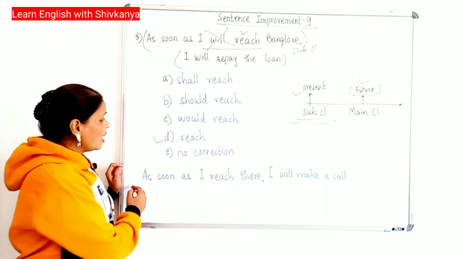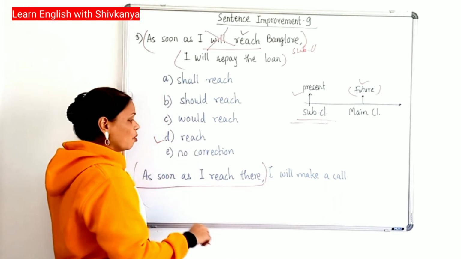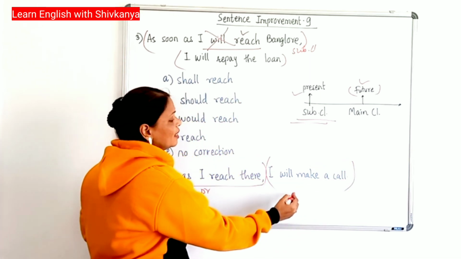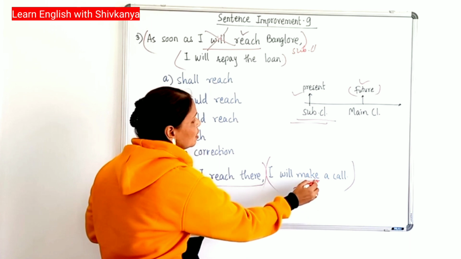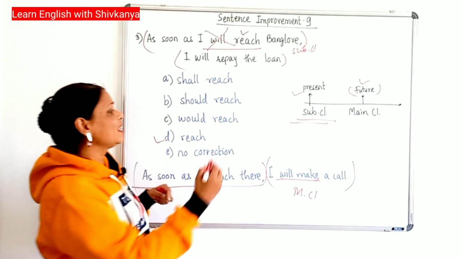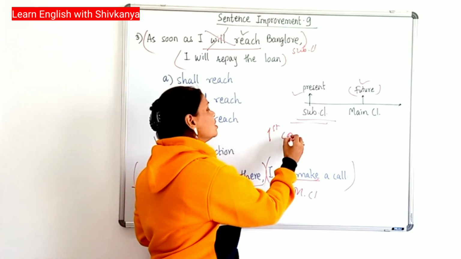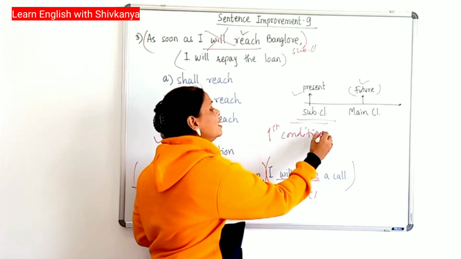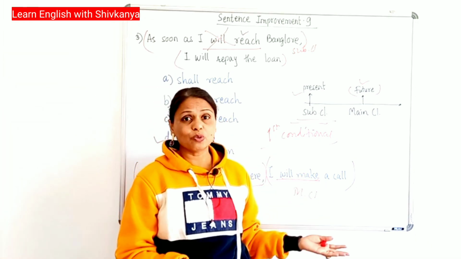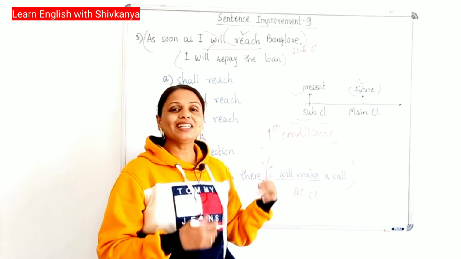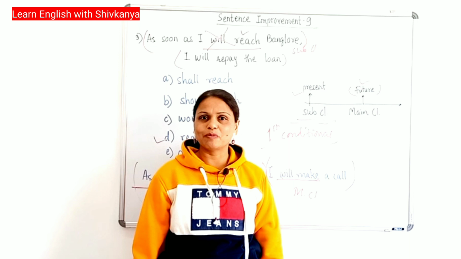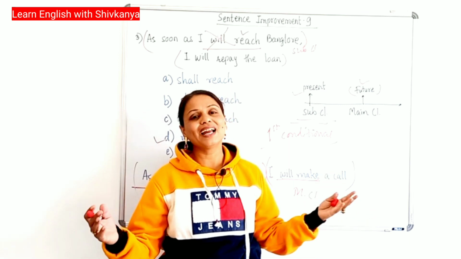Like in the example, as soon as I reach there, subordinate clause which is in the present tense, I will make a call, that is a main clause which is in the future tense, simple future tense. By the way, this sentence is just like the first conditional clause, and there is a complete lesson based on the first conditional, in which conditions it is used, how it is used, what is the tense pattern. Everything is given in the lesson. The link is given in the I button and in the description box. Please watch it, you will get a complete idea.